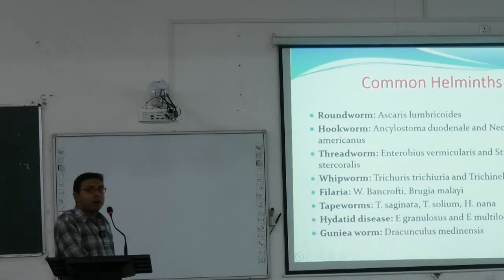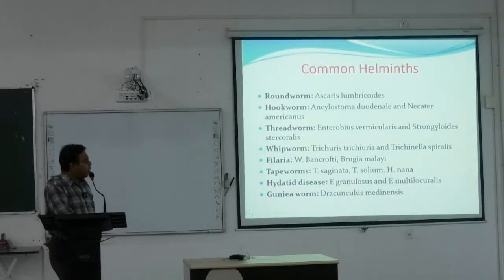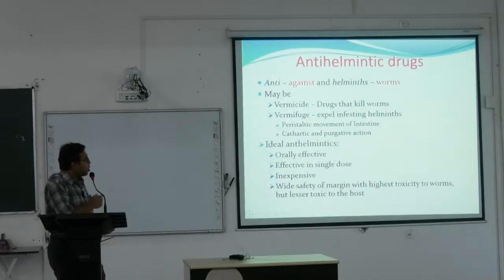Tapeworms are caused by different types of Taenia species, Taenia solium, saginata, and Hymenolepis nana. Hydatid disease is caused by Echinococcus granulosus and Echinococcus multilocularis. Guinea worm is now eradicated from the world. It was caused by Dracunculus medinensis.